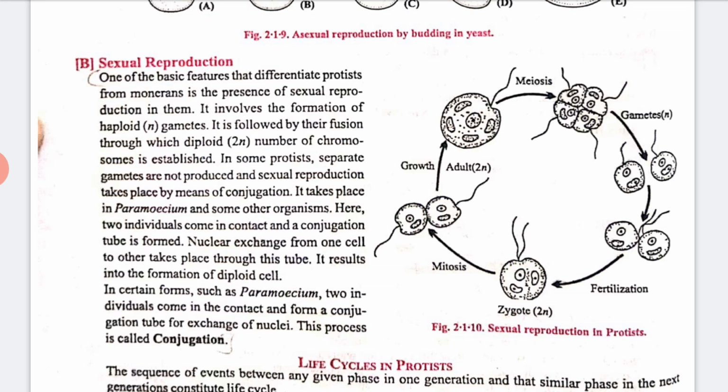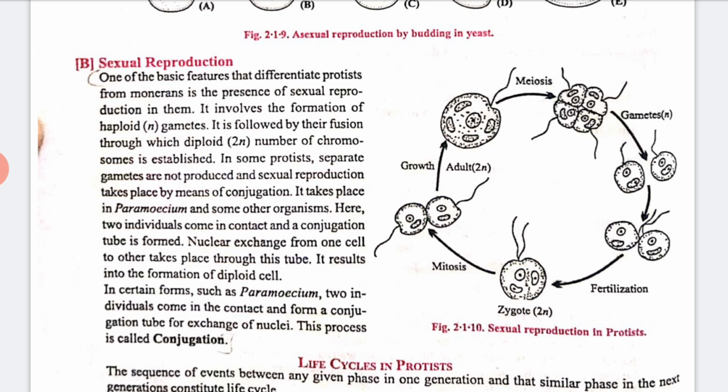This is sexual reproduction in Protista. We start with the single n gametes. When they get fertilized they convert into a diploid zygote. Then by the process of mitosis it grows and forms an adult, that is 2n, diploid number of cells. This is called sexual reproduction in Protista.